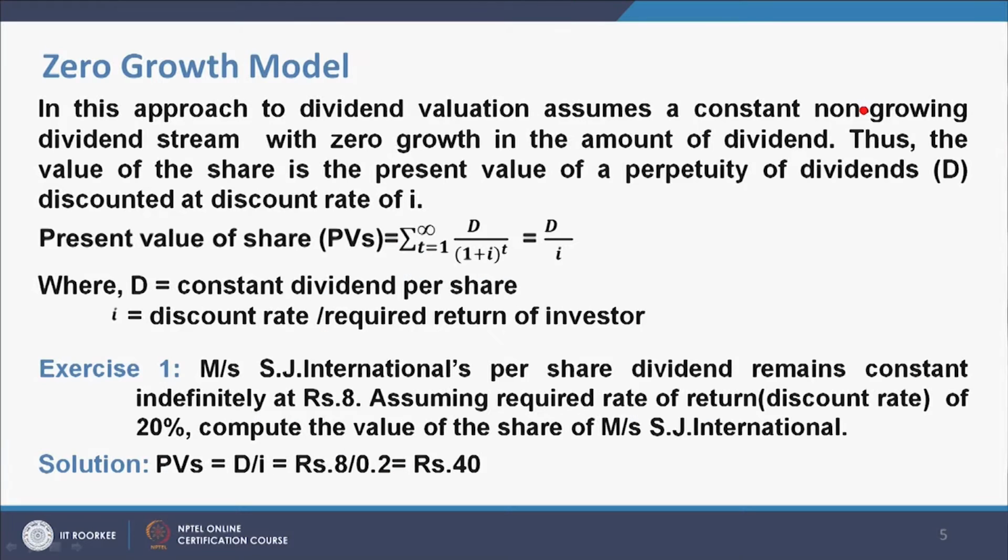This approach to dividend valuation assumes a constant non-growing dividend stream with zero growth in the amount of dividend.